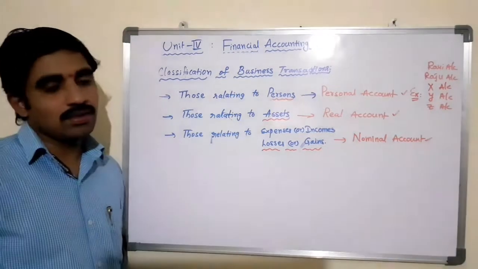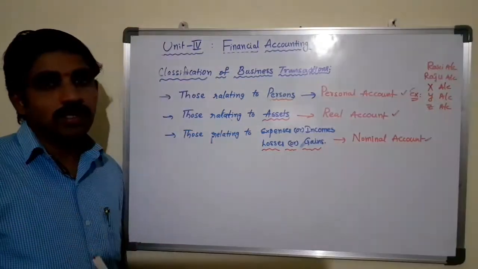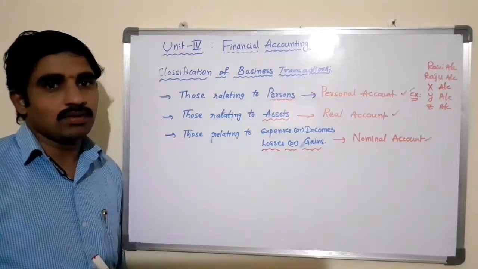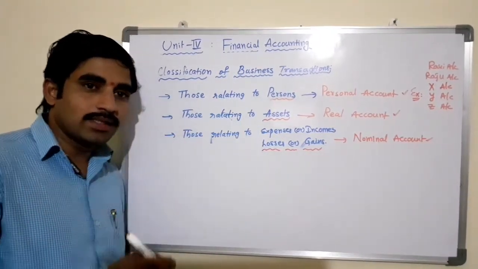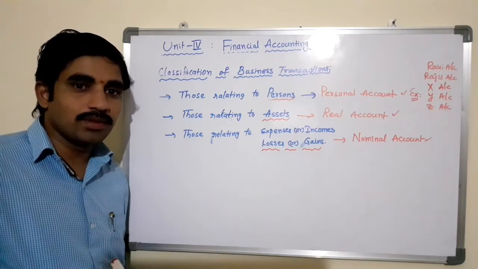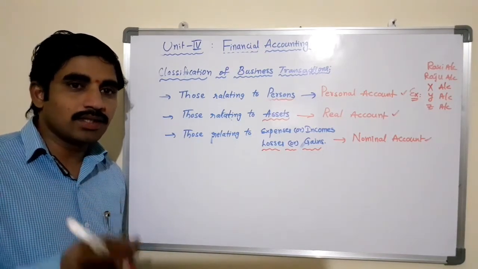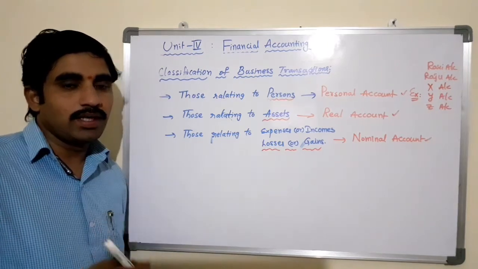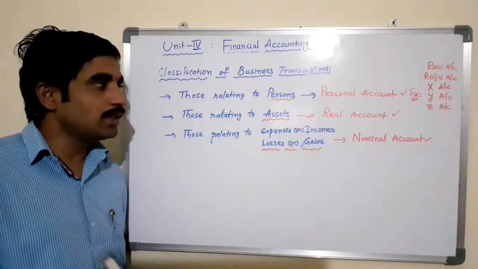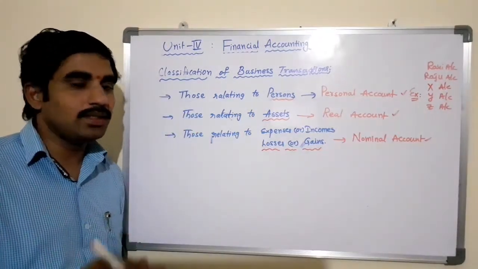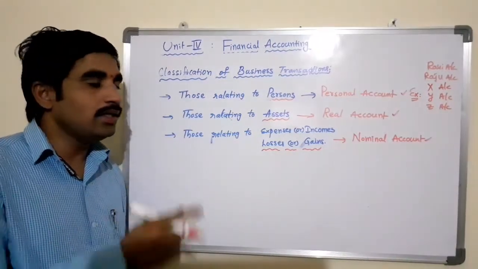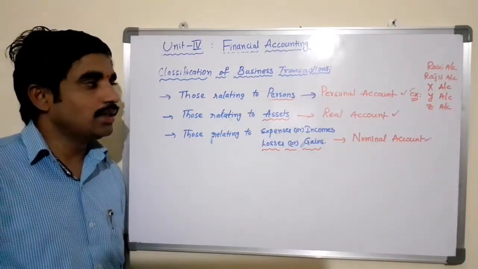account. The second one is the real account. The accounts relating to the properties or the assets are known as a real account. So every business needs assets such as machinery, furniture, technology, land, vehicles, computers and other fixed assets, bank, cash, bills receivables and other current assets also. So whenever the transactions done by the business are with respect to the assets, whether it is current asset or the fixed asset, those transactions come under the real account, then we require to apply the rule of real account.